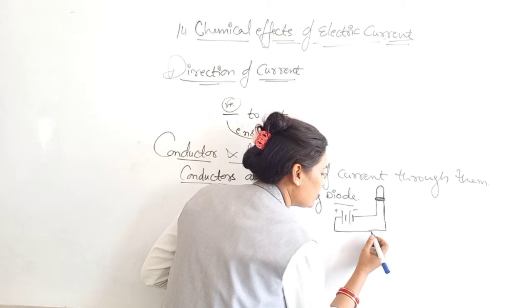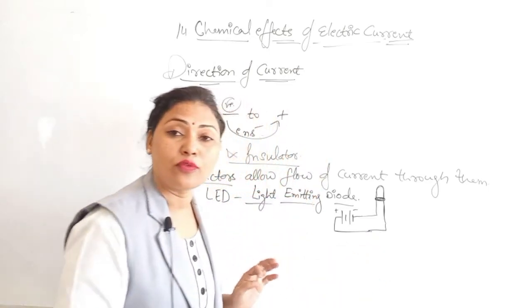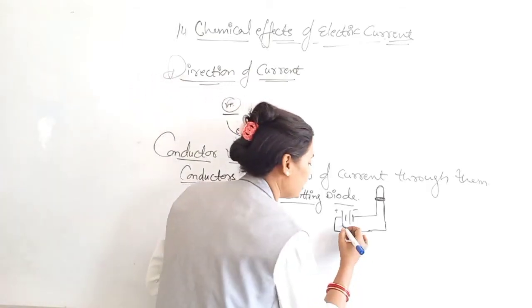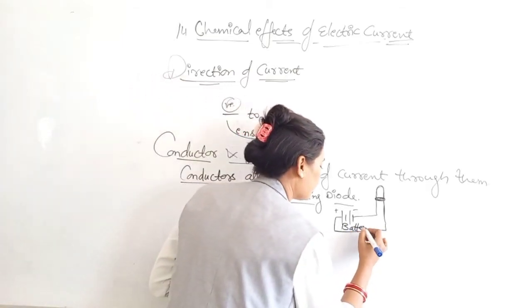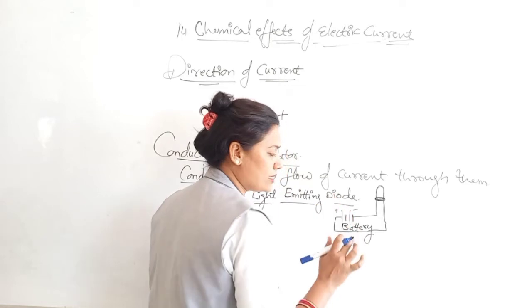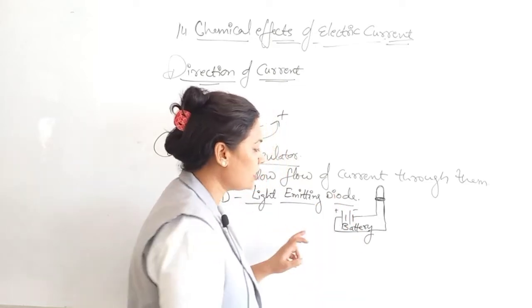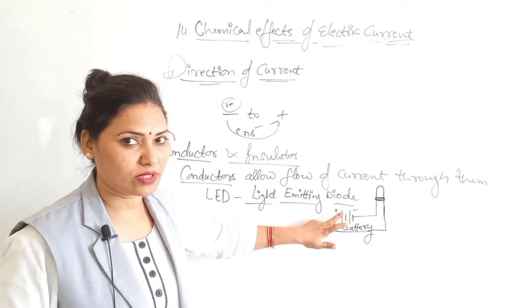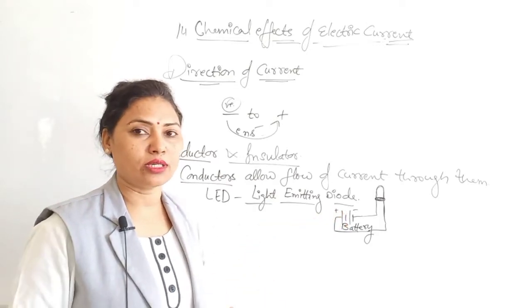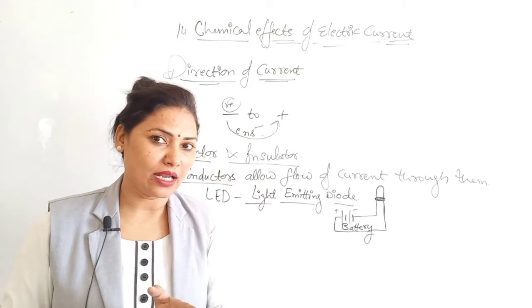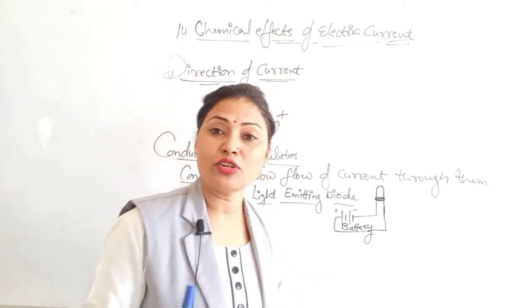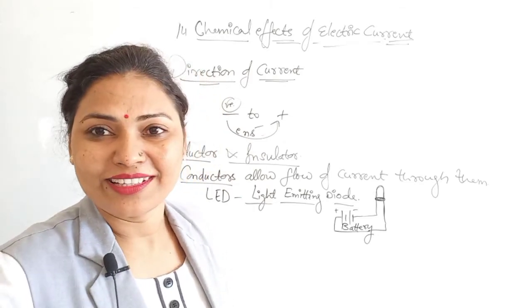And this is the battery. What is a battery? A battery is formed by the combination of two or more cells. One and two cells are available here. The longer line is the positive charge and the shorter one is the negative charge. One longer, one shorter, is a cell. If two are there, it will be a battery, because a combination of cells forms a battery.